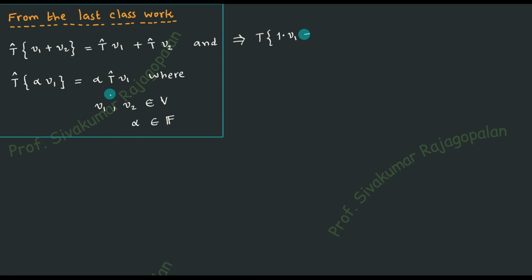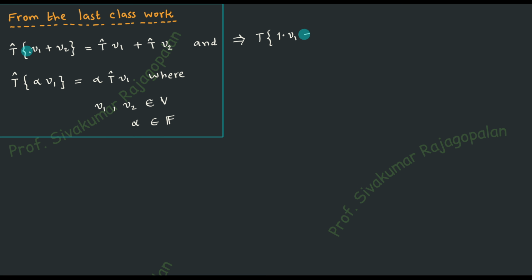So here you have the two properties that I have been explaining, and we would like to merge them and write them down. The concept in merging is quite simple. You have the T operator. The T operator is operating on V1. So the question comes, how many times V1?